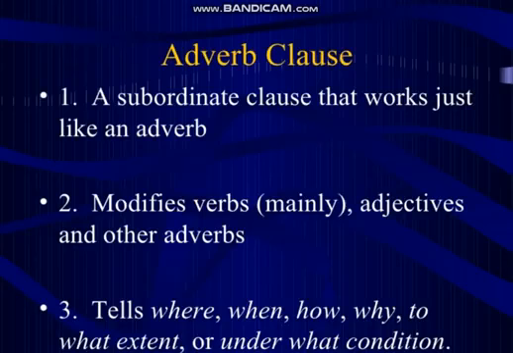Adverb clause: a subordinate clause that works just like an adverb. So remember that an adverb clause can also be called a subordinate clause because it usually starts with a subordinate conjunction. But it is a clause. A clause, as you know, is a group of words having a subject and a finite verb. It is working just like an adverb in a sentence. It is performing the same function as an adverb in a sentence.